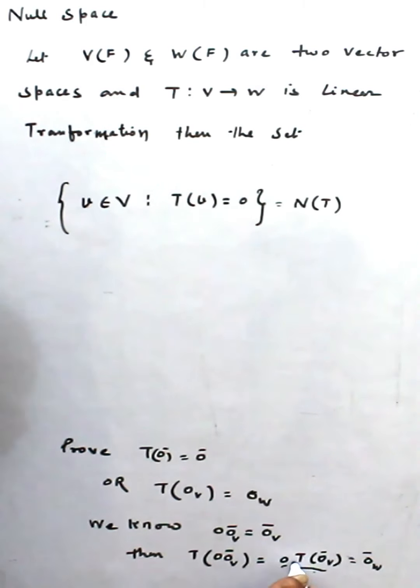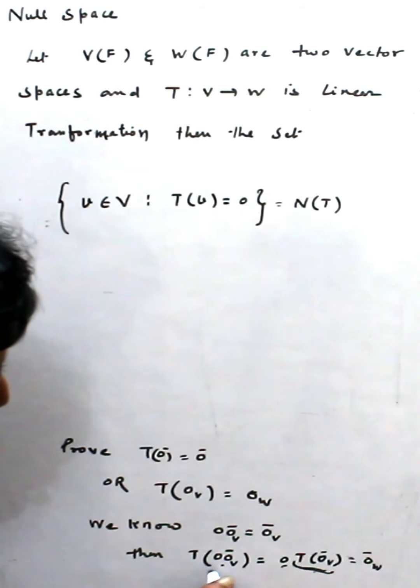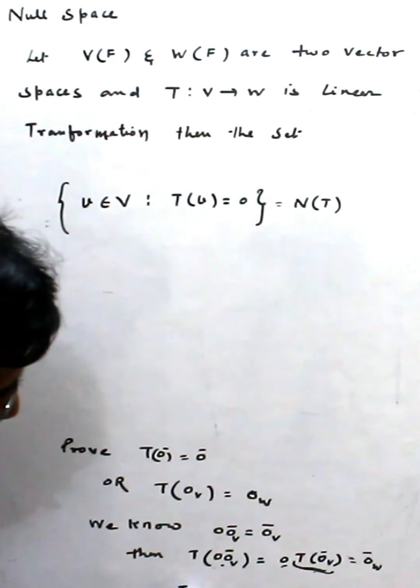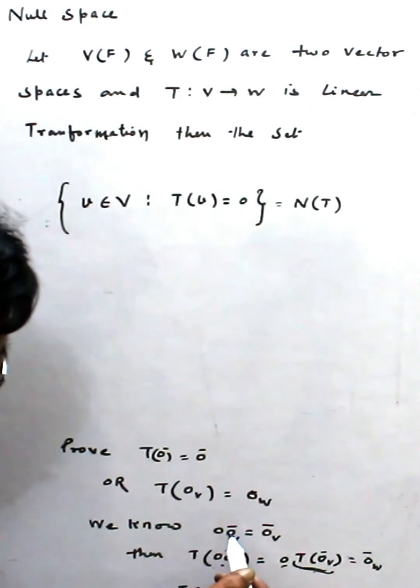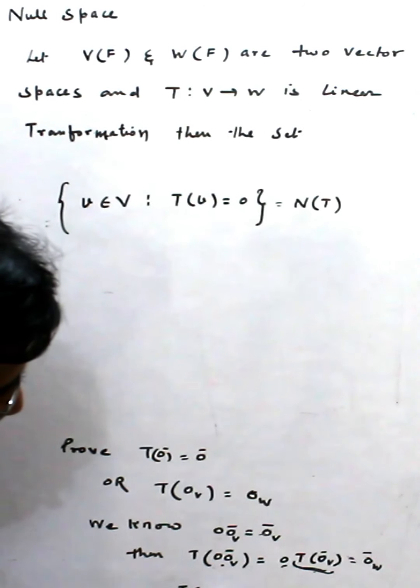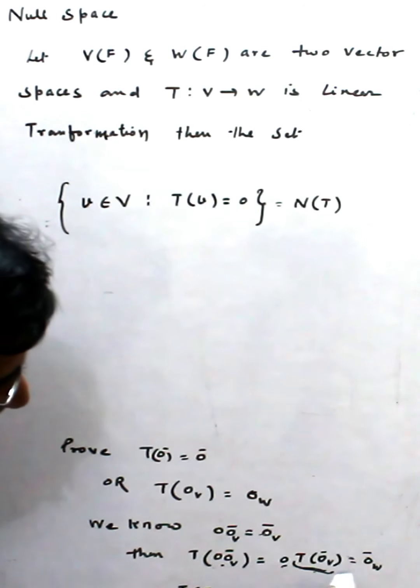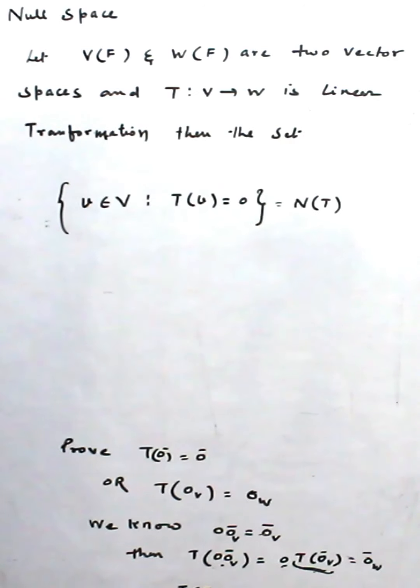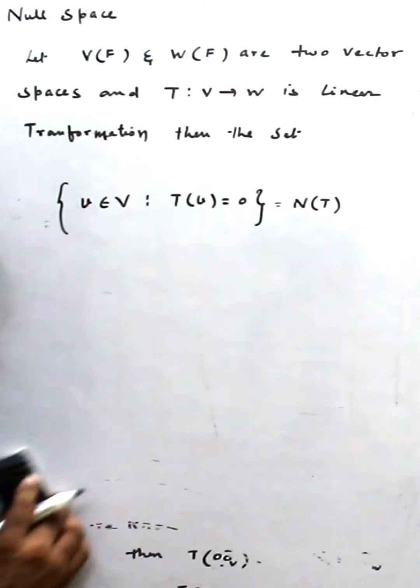Because inside is in V, but after applying T, it is mapped on some element of W. So with this result, this is 0 of V and this is 0 of W. You understand?